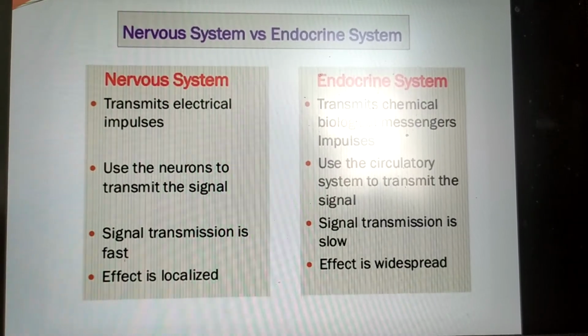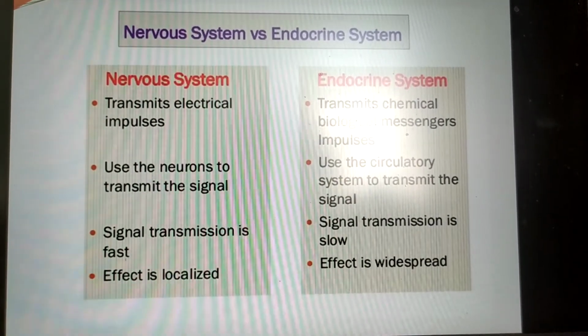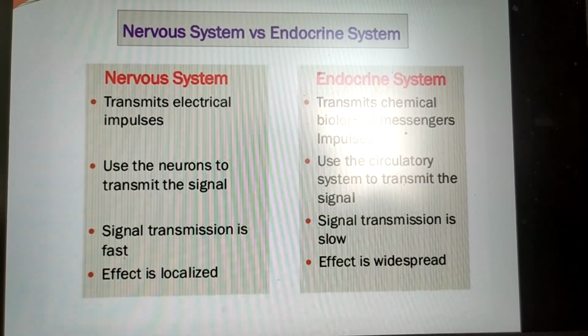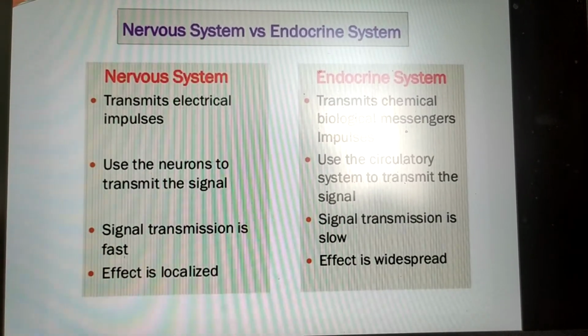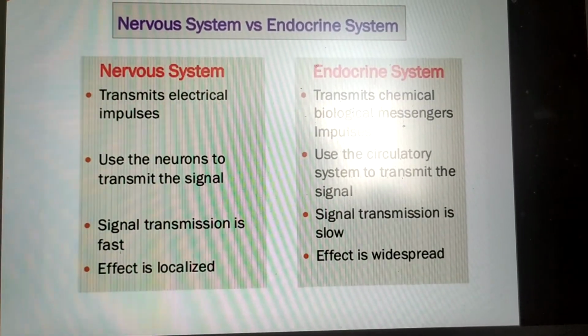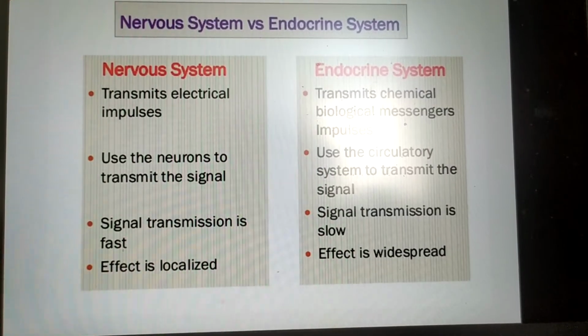So the endocrine system is also called the hormonal system, and the branch of science that deals with the study of endocrine glands, hormones and their effects is known as endocrinology. So what is the main difference between the nervous system and the endocrine system? The nervous system transmits the electric impulse or the nerve impulse. The endocrine system transmits chemical, biological messengers or impulses.